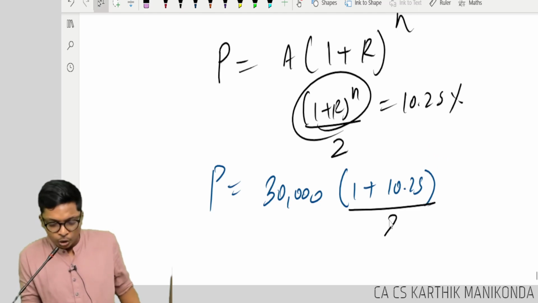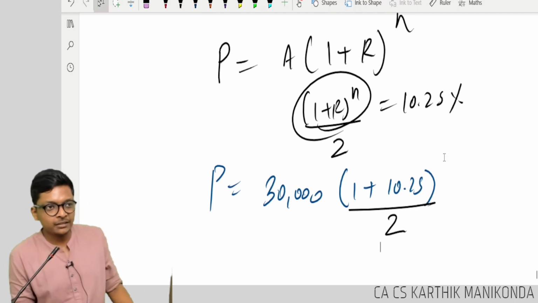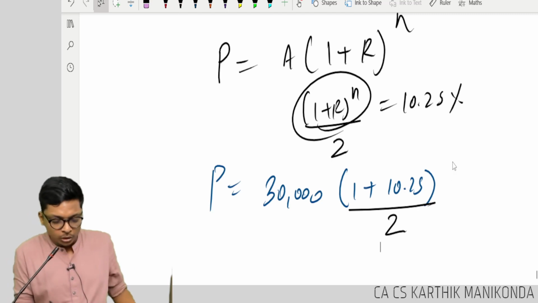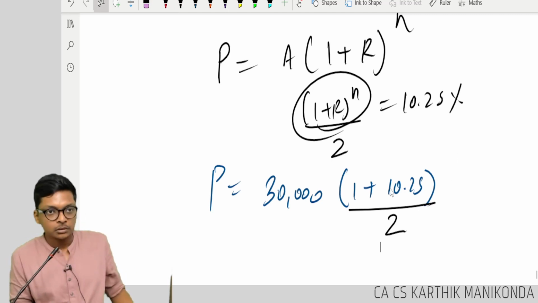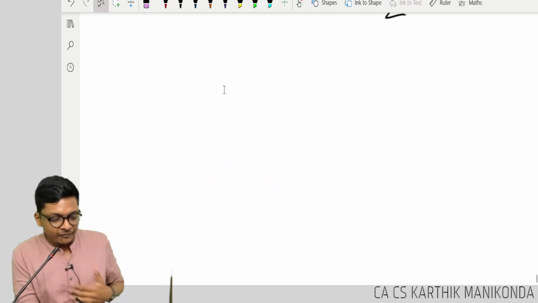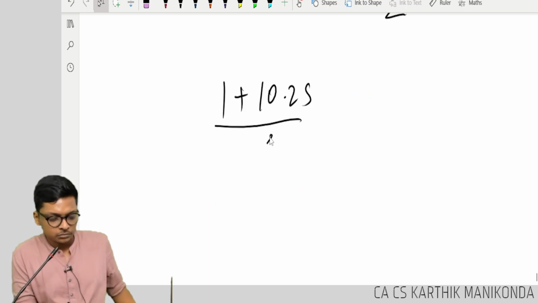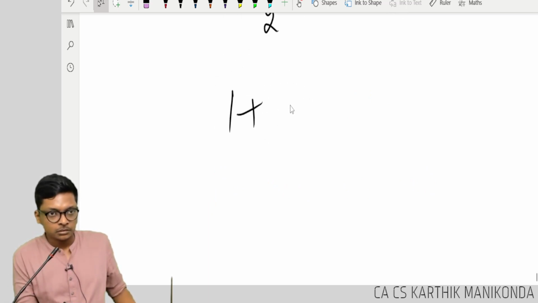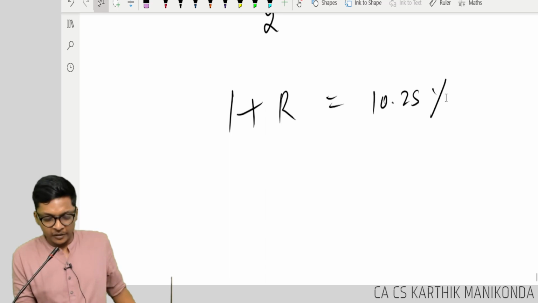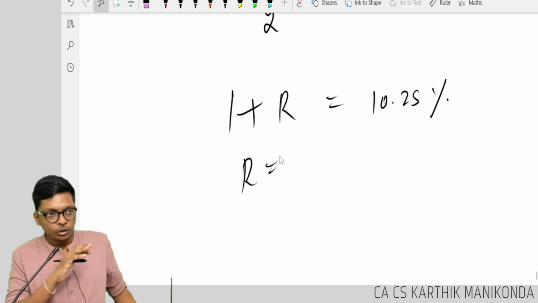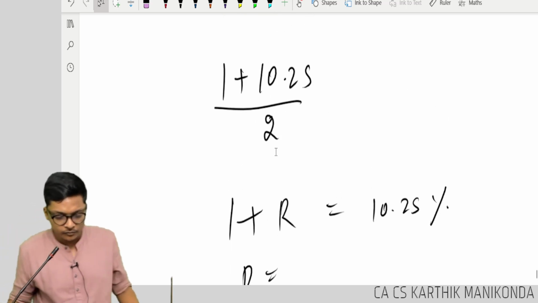On the numerator, do you get something? No. One second, tell me. 1 plus 10.25 divided by 2. 1 plus 10.25 percentage. So R is equal to, you will do the other working, correct? Okay.